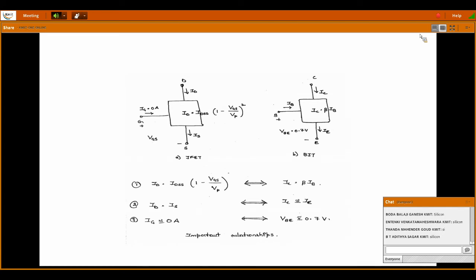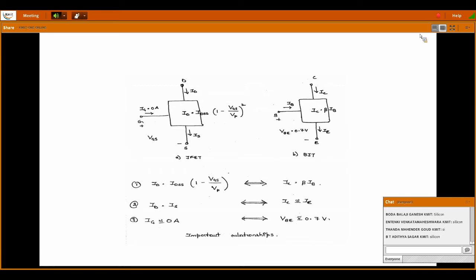And here the input voltage is what? VBE. The base-emitter junction is nothing but a forward biased diode of a transistor. Forward biased means if you want the electrons to cross the depletion layer, we need to give a cut-in voltage of the supply. That voltage is 0.7 volts, the cut-in voltage. This is the input voltage: VBE is equal to 0.7 volts for silicon, and if you are taking a germanium transistor, it is 0.2 or 0.3.